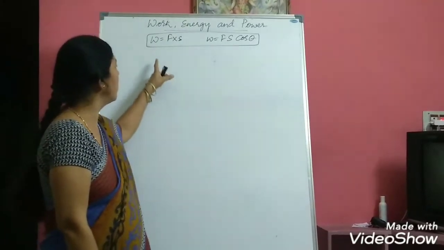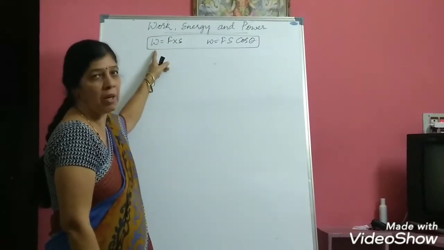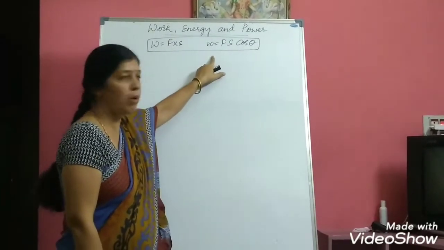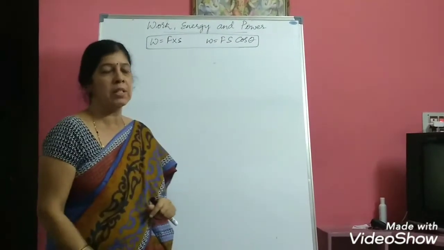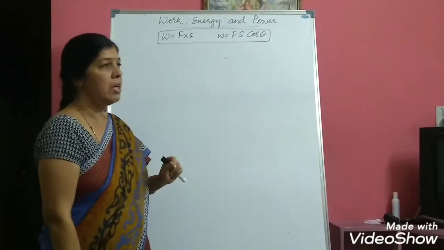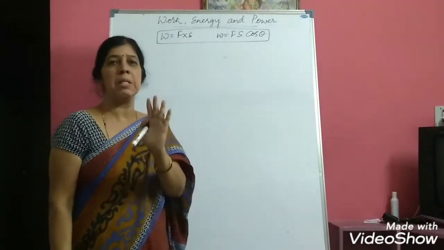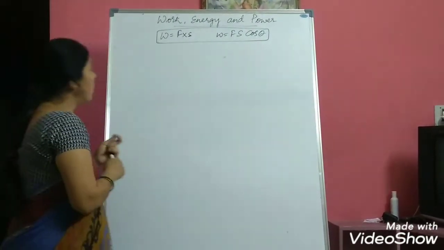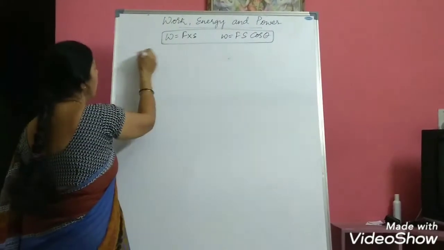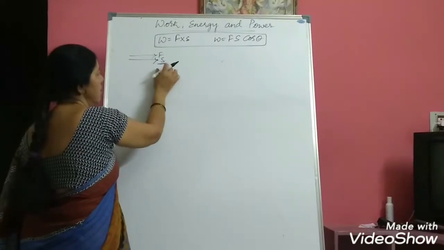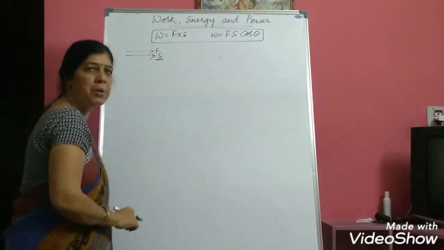Now, we have to remember the formula for work done as W is equal to F into S, and one more formula, W is equal to Fs cos theta. Now we shall learn some special cases where we come across force and displacement acting in different directions. So, simple definition, as I have told you, if you apply force in this direction, displacement also will be in the same direction. In such cases, we are using the formula F into S.